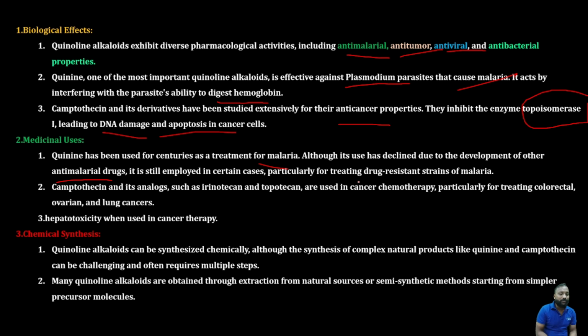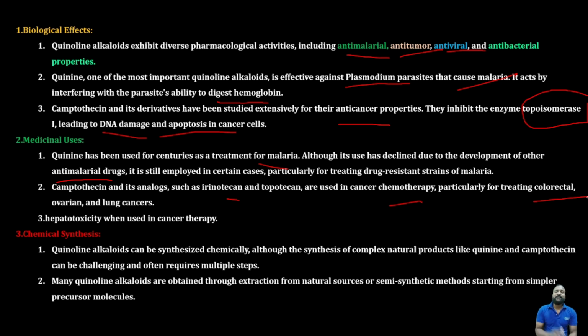Some strains are very resistant to specific medicines, and such resistant strains can also be cured by quinine. Coming to camptothecin, it has analogs, that is irinotecan and topotecan. You can remember that "can" means cancer, so you use them as cancer medicine in chemotherapy, especially to treat colorectal, ovarian and lung cancer.